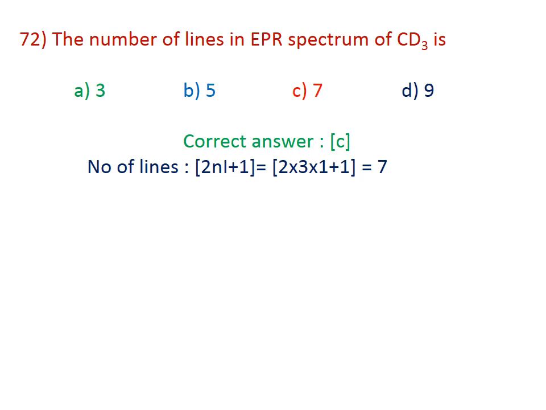The number of lines in the EPR spectrum of CD3, which we have already discussed. Here the spin I of D will be equal to 1. Therefore, 2 into 3 into 1 plus 1, that will be equal to 7. The correct answer for this question is C.